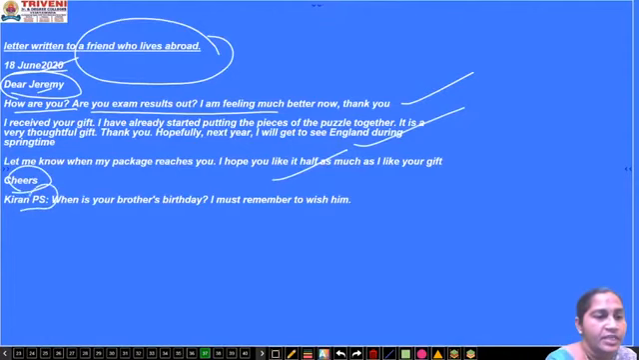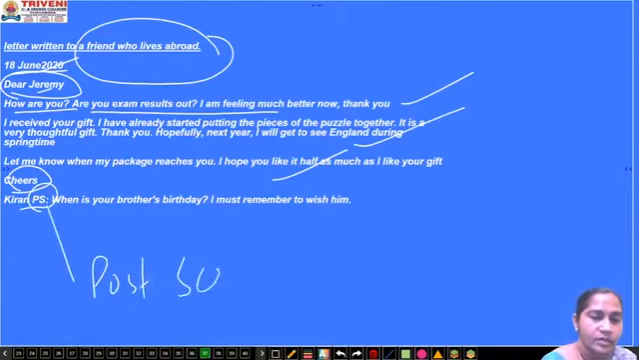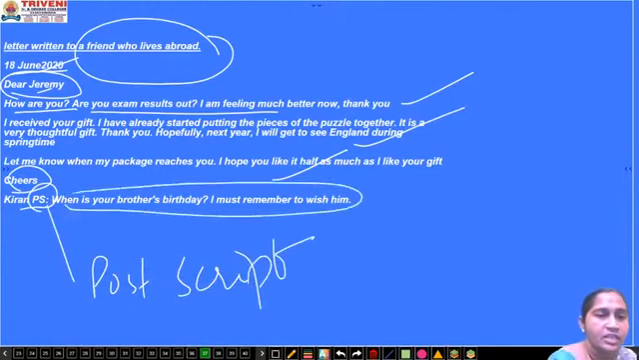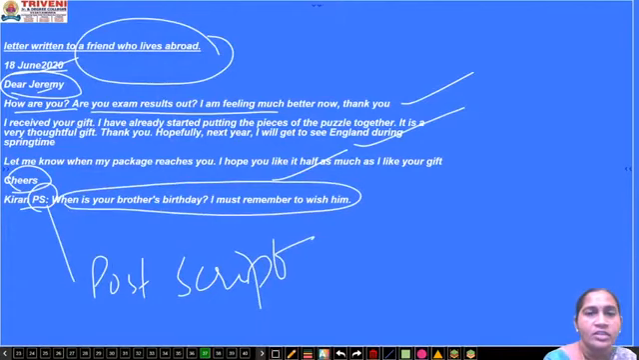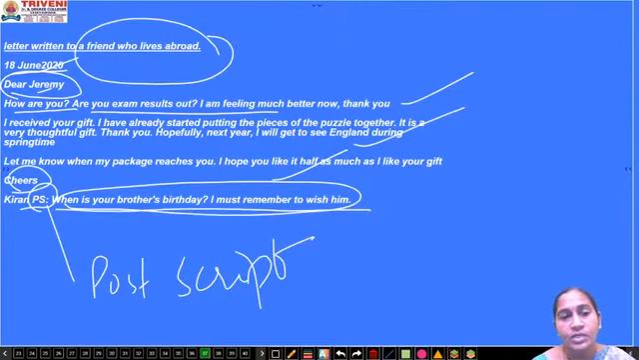Now, PS. I said it's a postscript. The person wants to mention this thing in the middle of the letter, but there is not enough space to write. So after signing, Kiran, after writing the name, he has just written postscript. When is your brother's birthday, so that I can wish him.